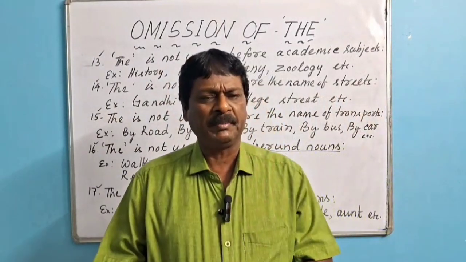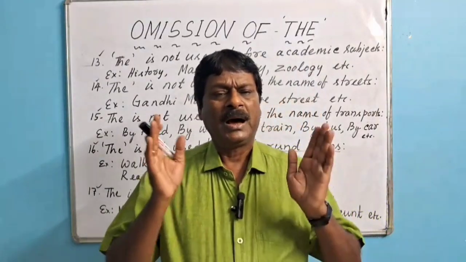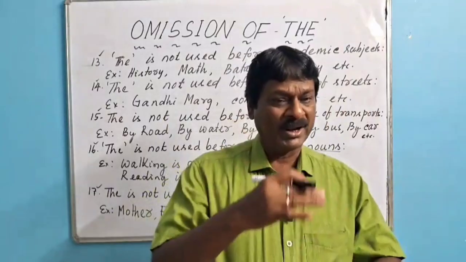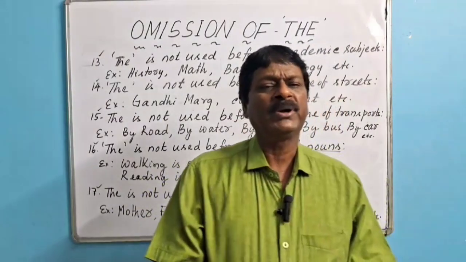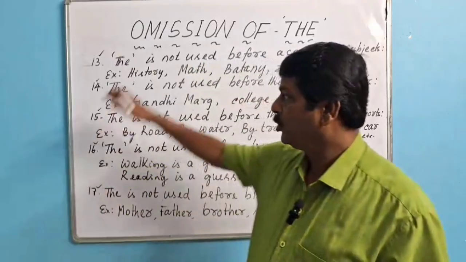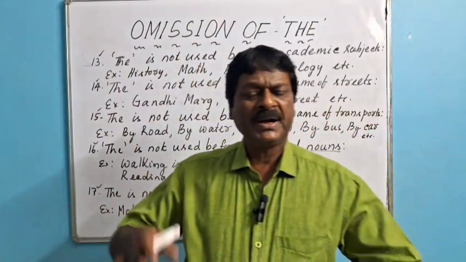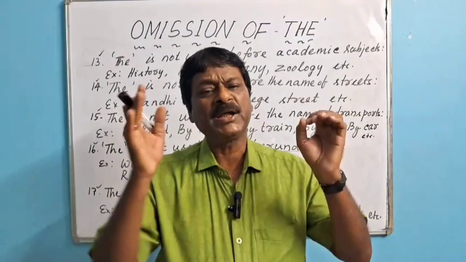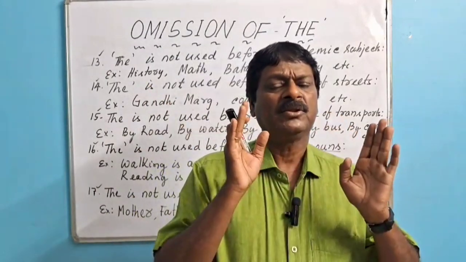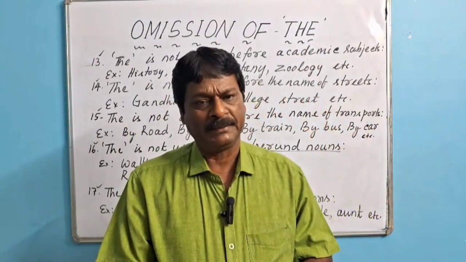But still you have to remember, if those nouns are specified or particularized, then we can also use before them the or the. Those principles are there, we have to omit the before them, but if they are particularized, if they are specified, then the or the will definitely be used before them.